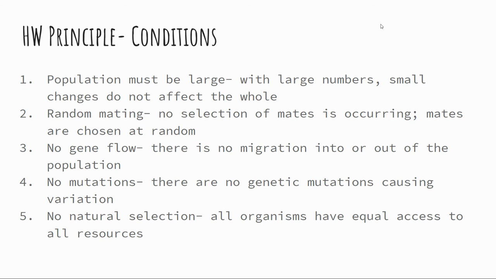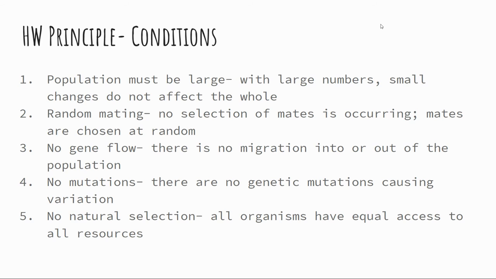Number 3, no gene flow. There's no migration into or out of the population, so no new traits or new alleles are being introduced to the population. Number 4, no mutations. There's nothing throwing a random gene into the gene pool.